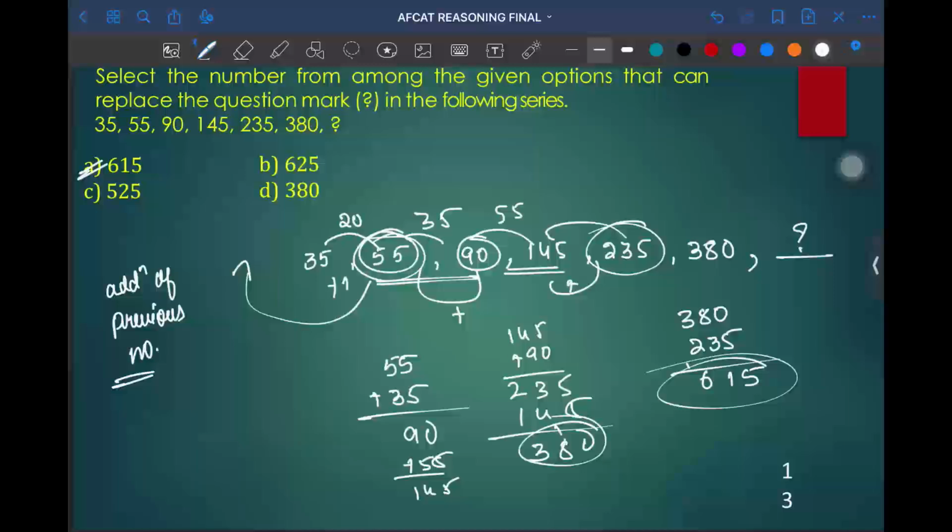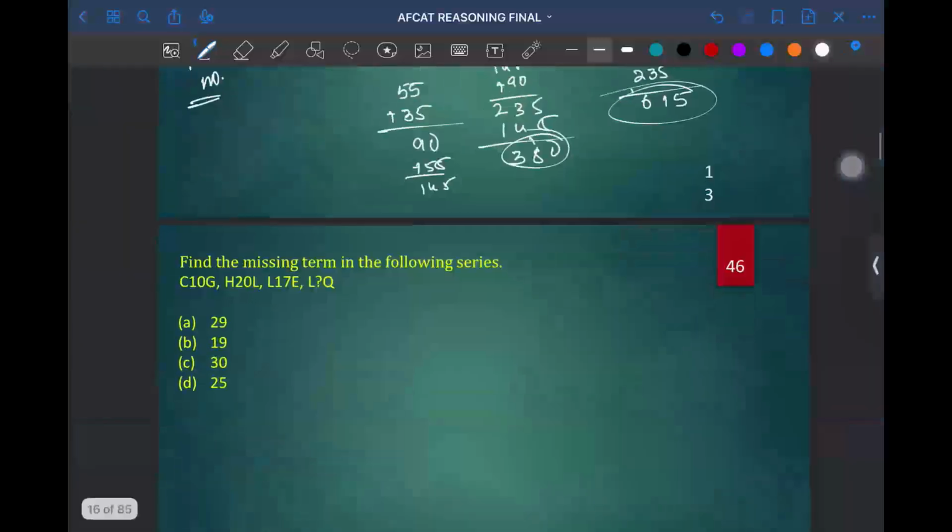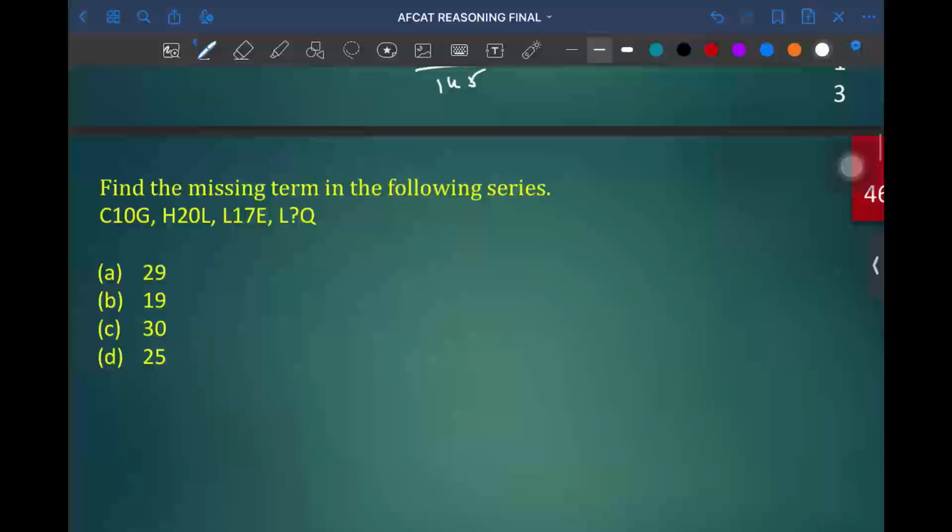So this is a little bit difficult one, where previous numbers of the given series are added to form a new number. Okay. So next type of question is mixed series, where you can find letters as well as numbers.